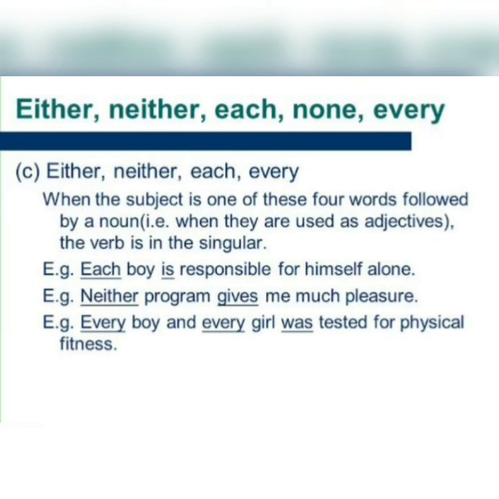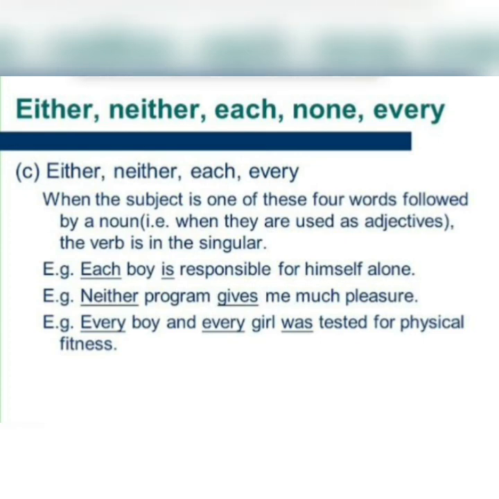Look at these exercises. Each boy is responsible for himself alone. Neither program gives me much pleasure. Gives is again a singular form of verb. Every boy and every girl, though they are two, but still I told you that if there is the use of every, you are going to use a singular verb.